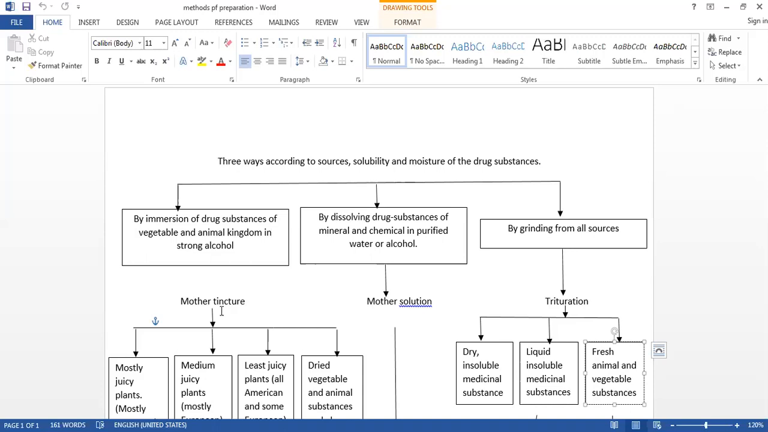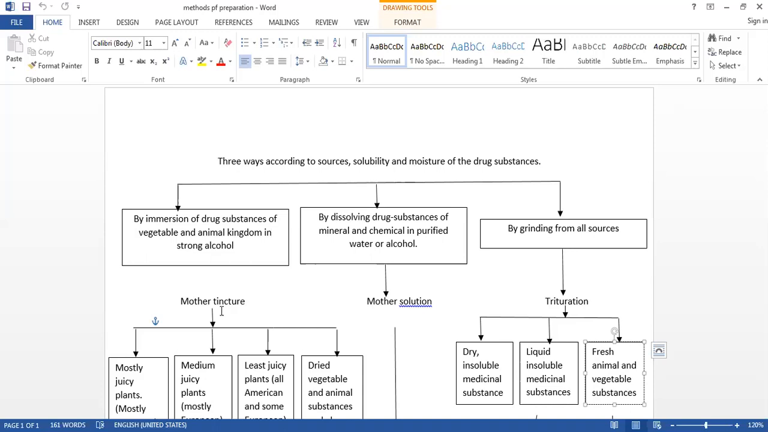Then the next question is, can we use this mother tincture as a medicine? Mostly we can use this mother tincture as a medicine for curing patients suffering from various acute diseases as well as chronic diseases. If we want to cure rapidly, gently and permanently, we can also use the mother tincture as a medicine.